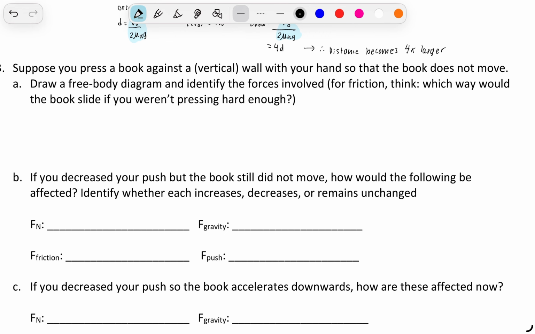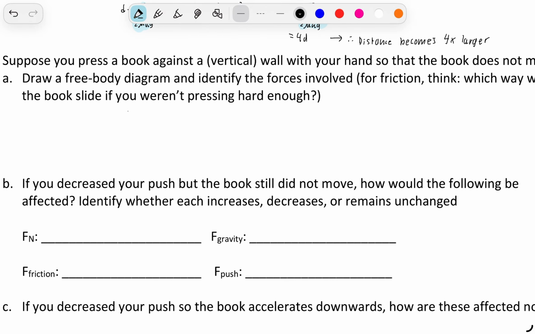Suppose you press a book against a vertical wall with your hand so that the book does not move. Draw a free body diagram and identify the forces involved. For friction, think about which way the book would slide if you were not pressing hard enough. Now, the book is pressed vertically against the wall.